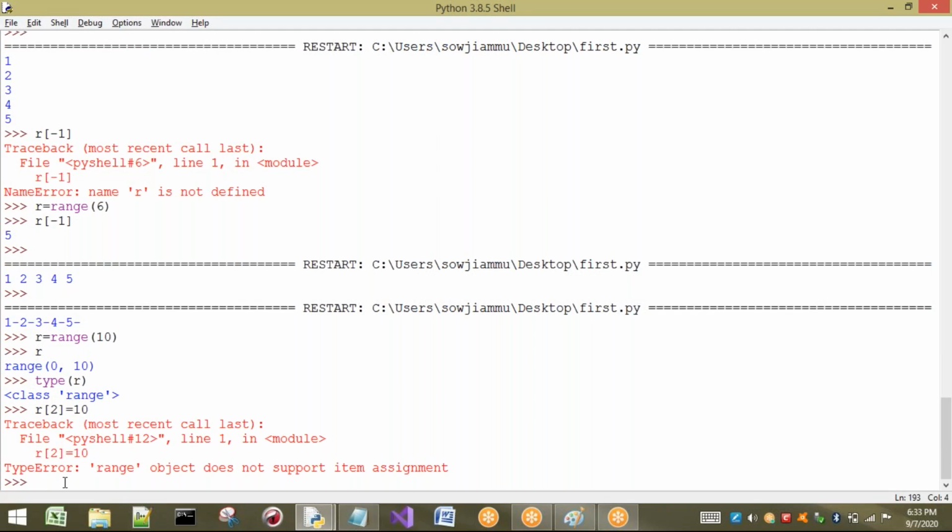Okay, just the purpose of range is what? To generate a list of a sequence of elements. So this is about a range.